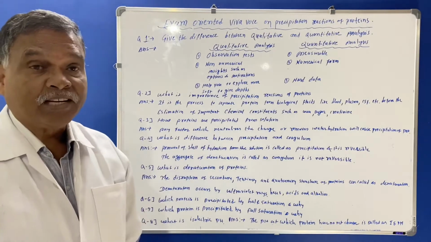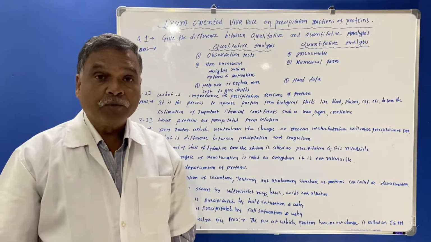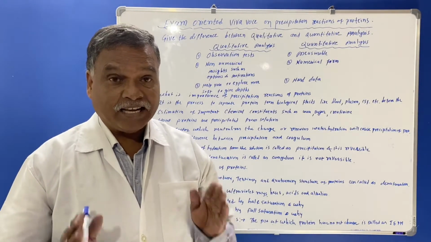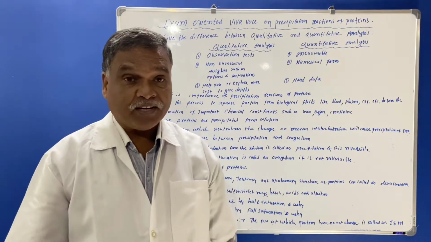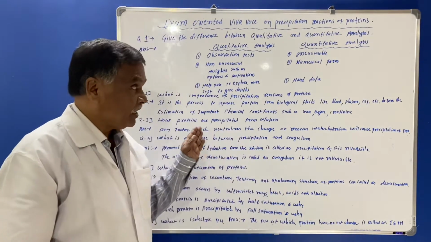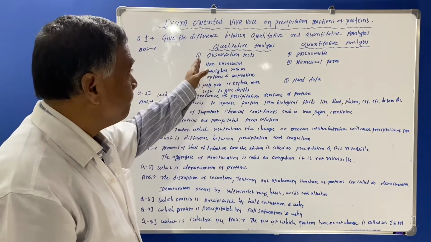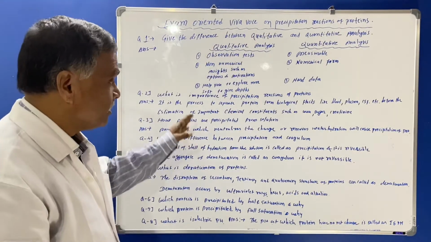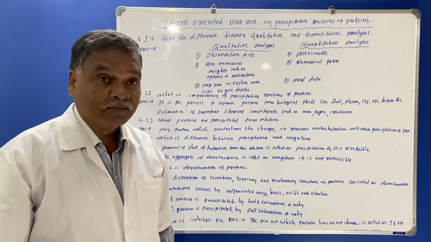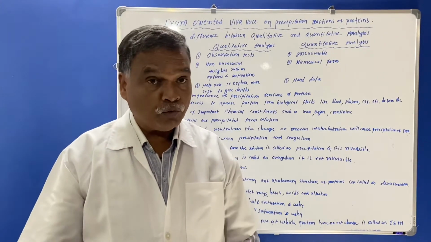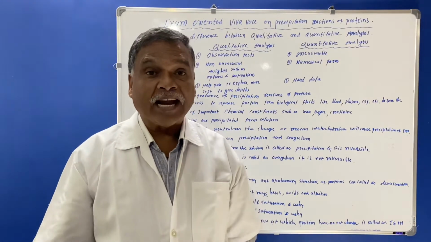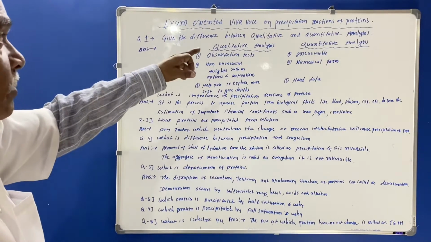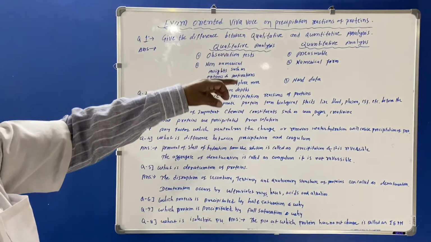These question answers will be very helpful to get through the examination, but you should read them carefully and write them in the examination. If you see the exam oriented viva questions on precipitation reactions of protein, some answers are from the point of view of theory also, so you must know them from the point of view of the viva also. So you must know the exam oriented viva questions for the precipitation reactions of protein.